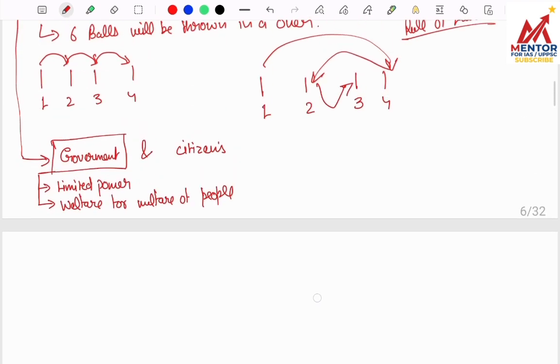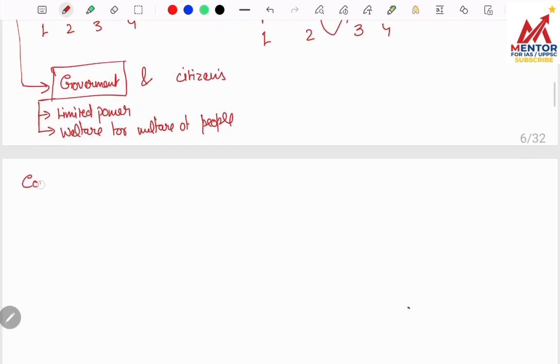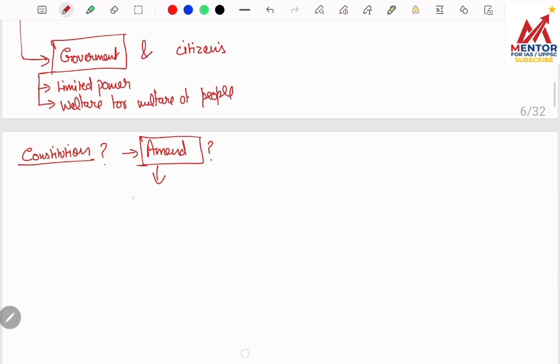So before we proceed further, in how many ways we can amend constitution? So our constitution can be amended in how many ways? Amendment is nothing but, in simple term, I can tell you that is any kind of change in our constitution, whether it's addition, subtraction, omission, any kind of change in our constitution, that is termed as amendment in polity term.